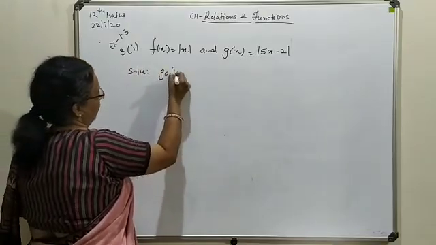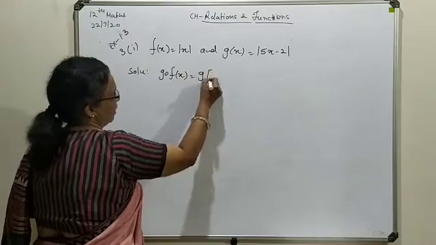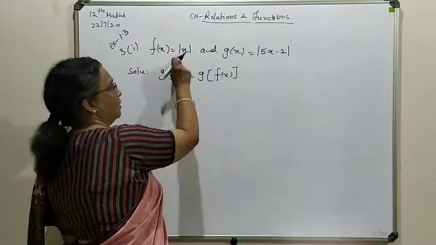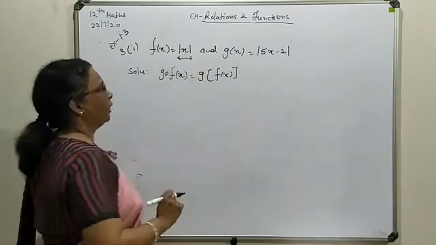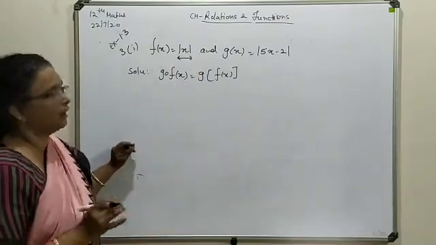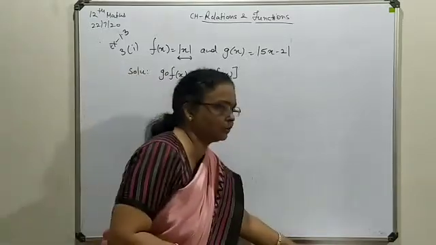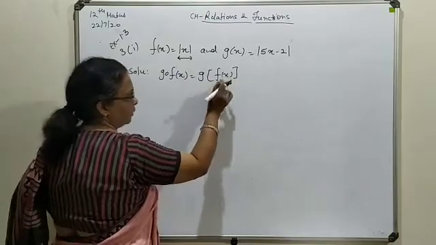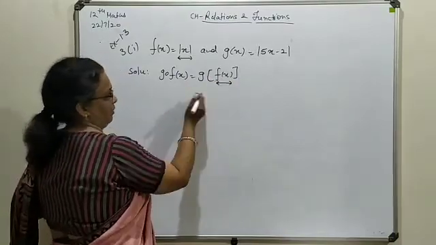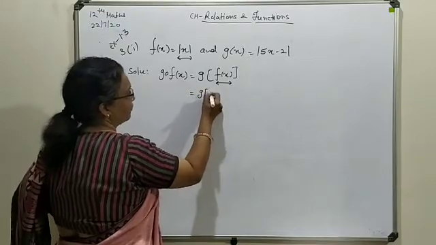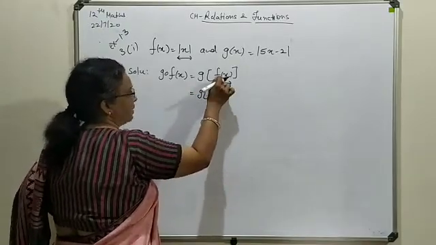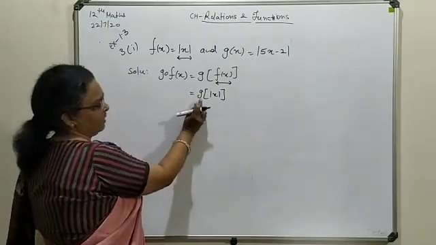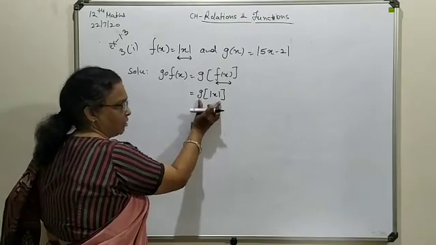G composition f of x. So this is g(f(x)). Everywhere you will write in the same manner. f(x) means this function as such. Up to now we were writing the actual value for that, but here none of the values is available to us. So as such the function is to be copied in place of f(x). So here it will be g of modulus of x in place of this f(x) function. Now this is to be treated as the g(x) function form.